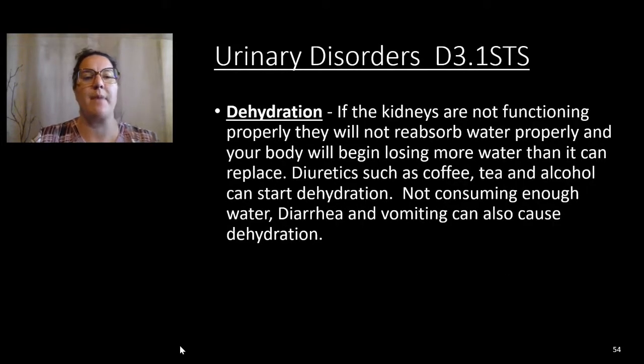So finally, we're going to wrap up by taking a look at a few different urinary disorders. One of them is dehydration. If our kidneys aren't functioning properly, we're not going to absorb water properly, and our body will begin to lose more water than we can replace. This can happen because we've had diuretics such as coffee, tea, or alcohol, not consuming enough water, or having other conditions like diarrhea or vomiting where we're losing water through other ways, not just our kidneys.